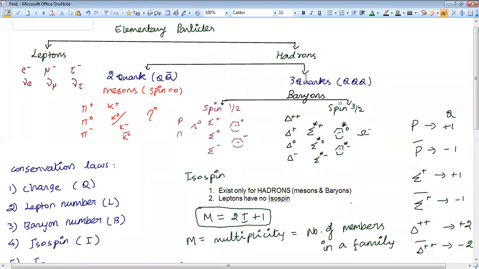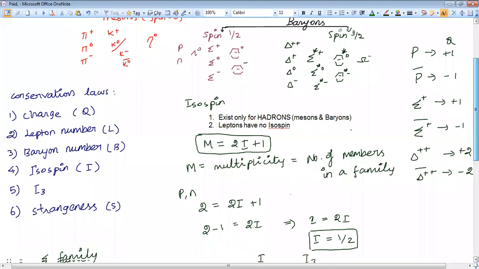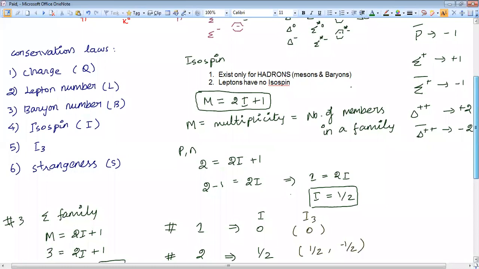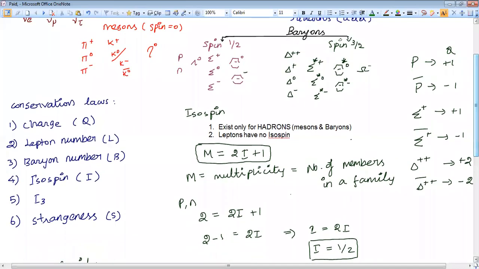Sir, you said that the I3 value for one particle will be the same. But for omega minus, the I3 value is 0, sir. It will be the same for lambda naught and eta naught, sir. It will differ, no, sir? Because the charge there is 0, but in the omega minus it is -1. The charge is different for lambda naught and eta naught compared to omega minus. So how will the I3 value for all these three single-member particles be identical, sir?